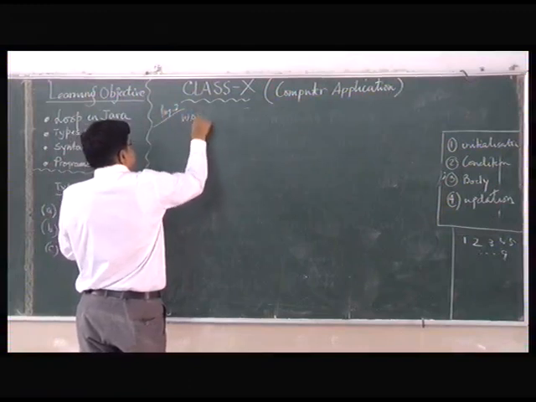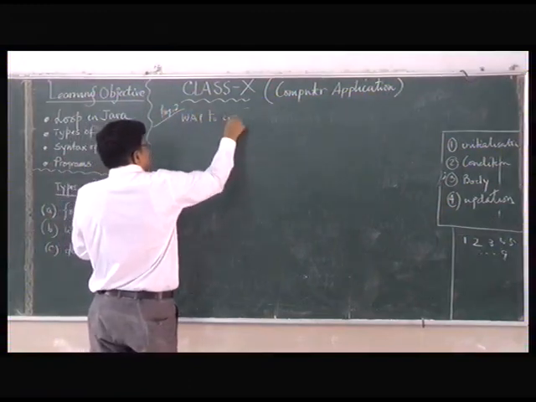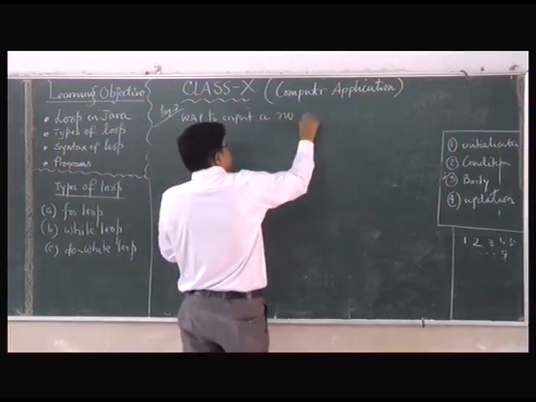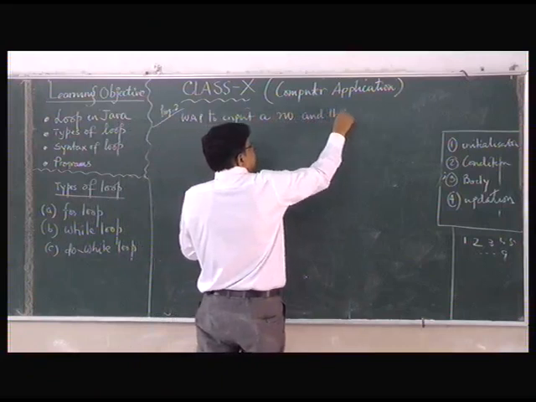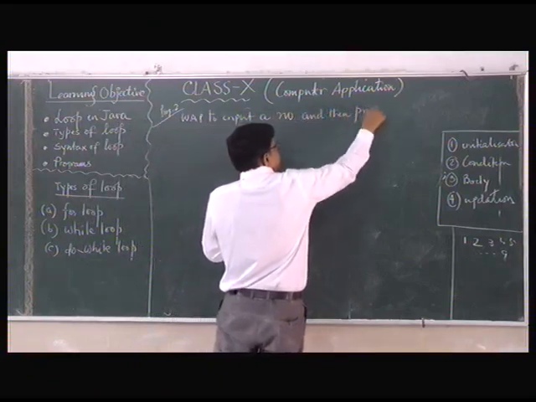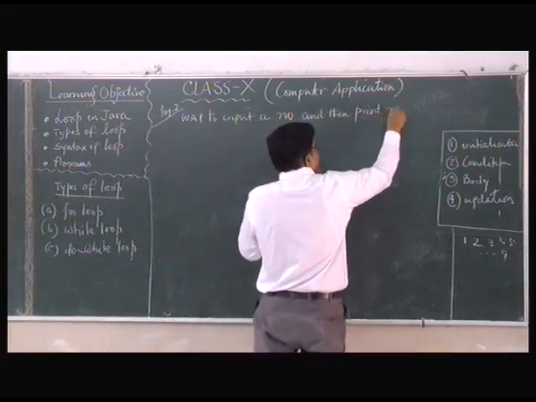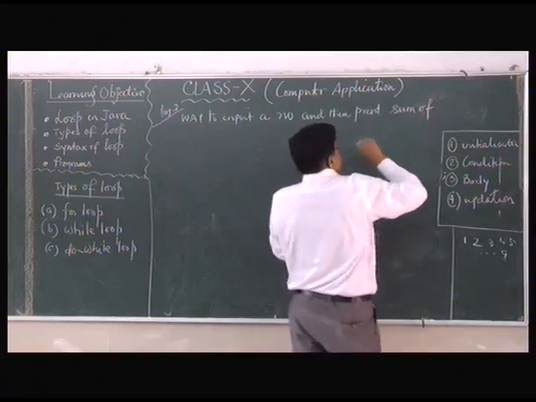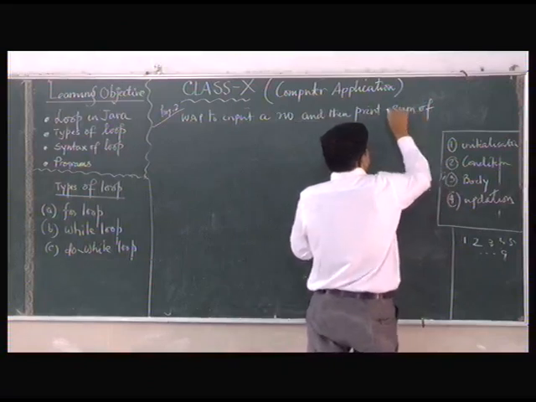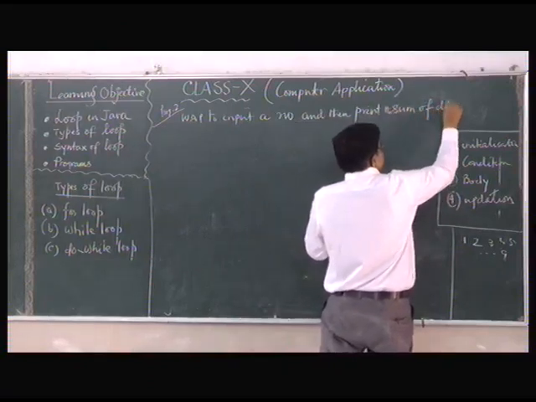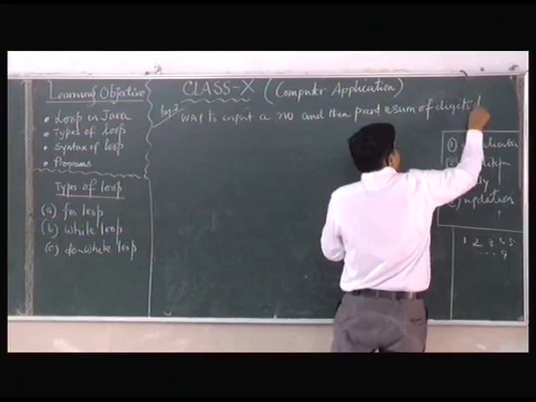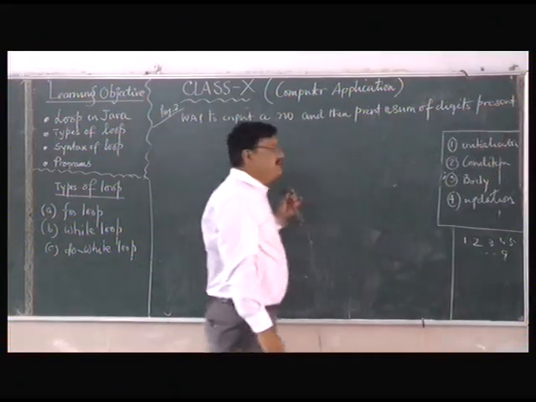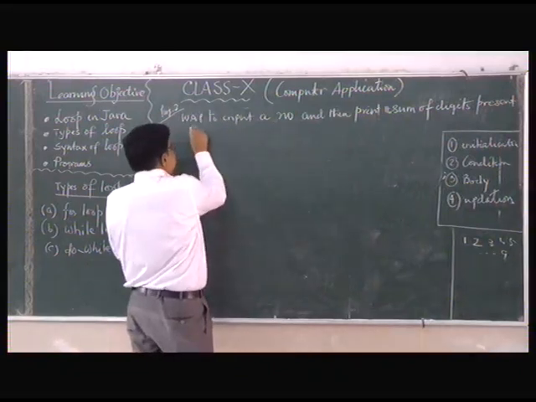Now write a program to input a number and then print the sum of the digits present in the number.